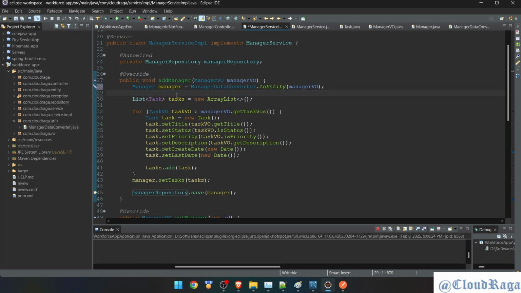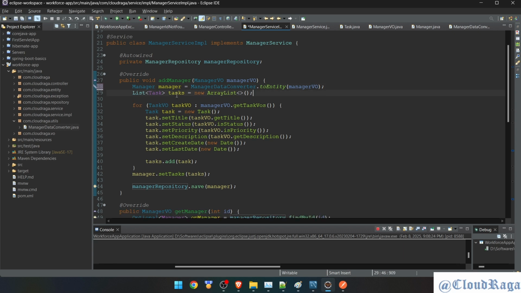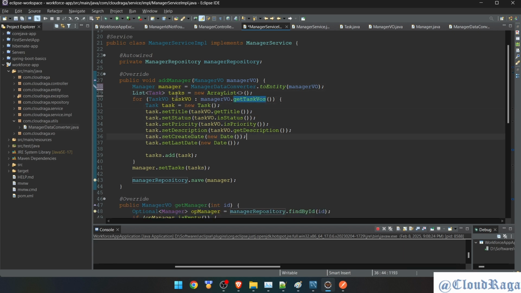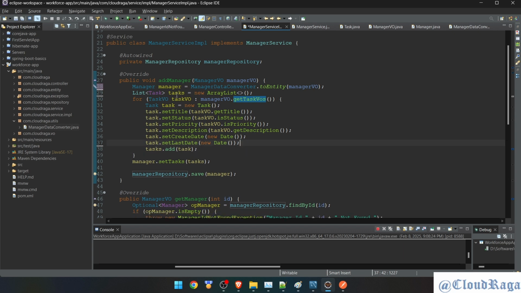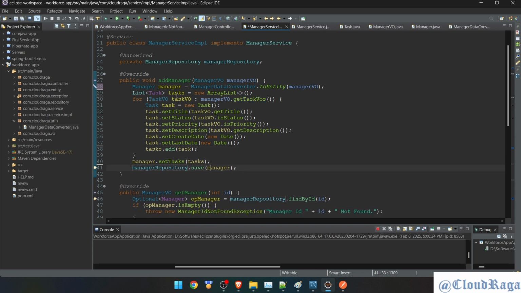Okay, then it creates this. I don't have that converter yet for the task class, so this code I cannot remove. It will remain as it is. That you guys have to fix. Then it will save. Saving this, since ID is not passed with the request. Okay, so it is done.